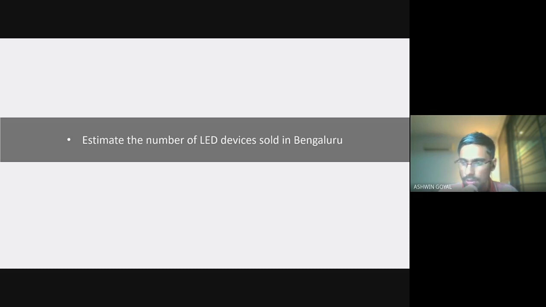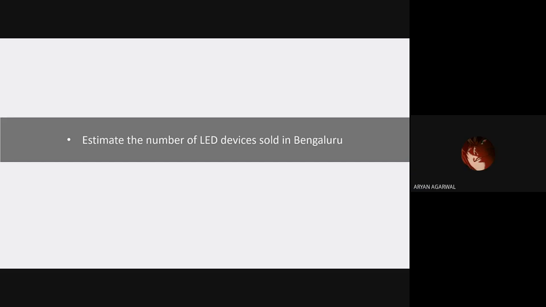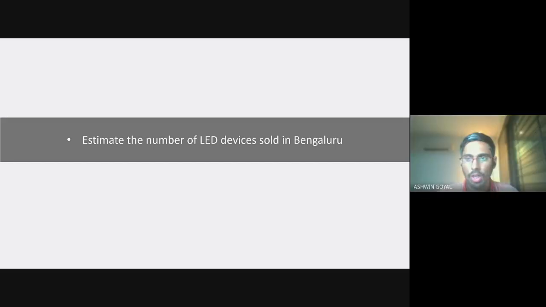Or whether we are looking at the number of LED devices sold in shops in Bangalore, or online, or both online and offline. That kind of question we can ask, right? That makes our work easier. That is the first part.